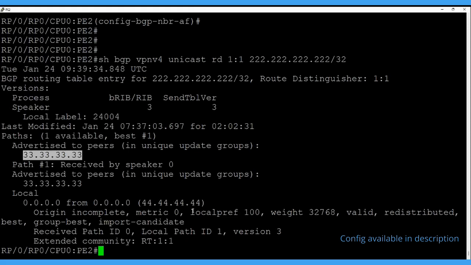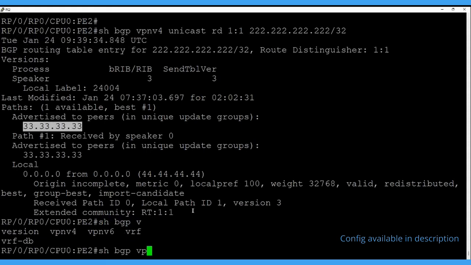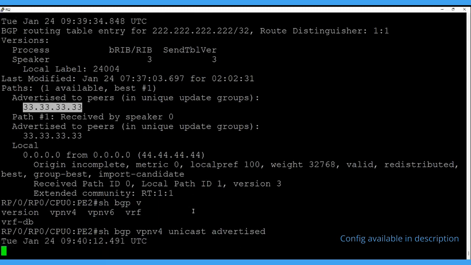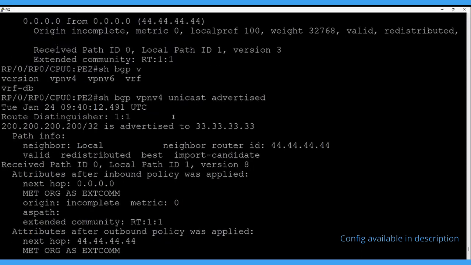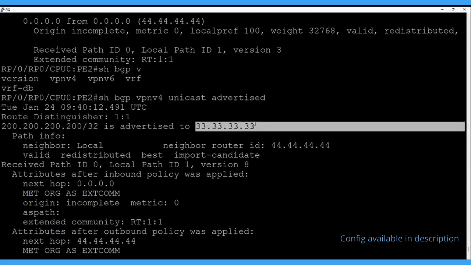Let's check here. So BGP VPNv4 unicast advertised. Here it is. It's showing correctly. So VPNv4 advertised, it is like two prefixes, 200.200 advertised to the address of PE1.